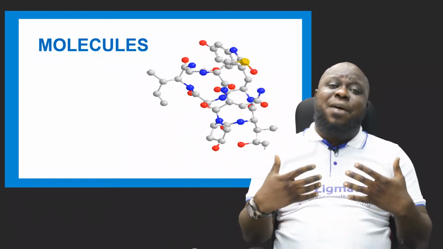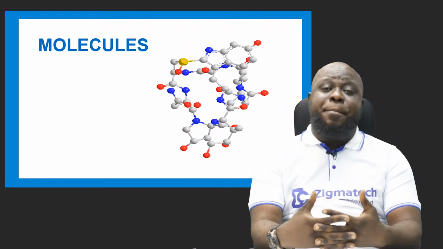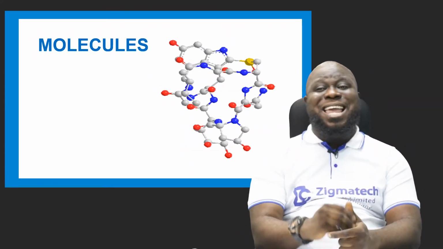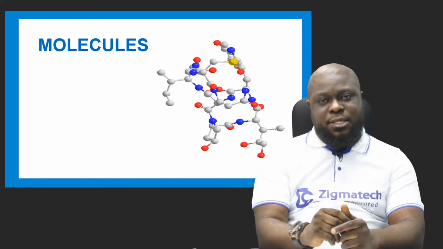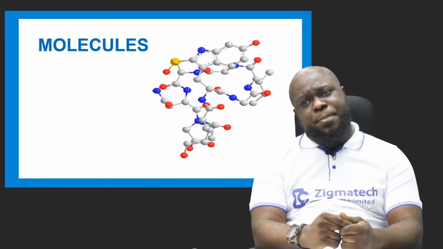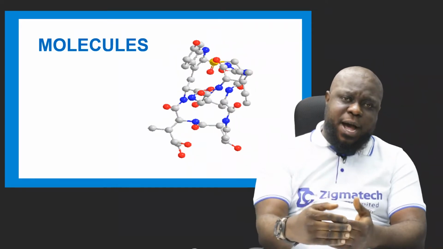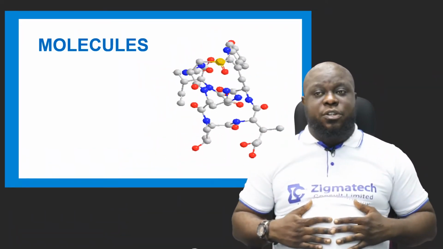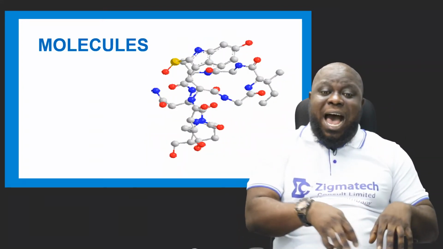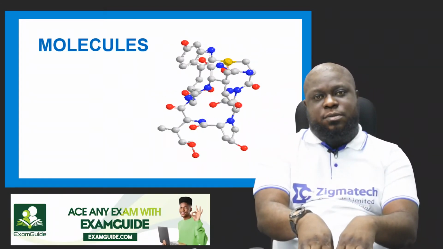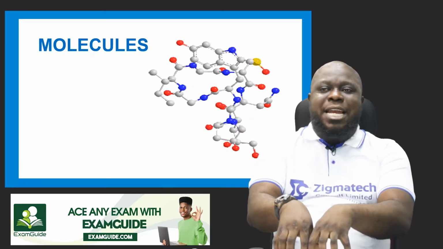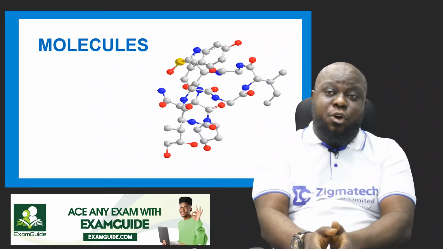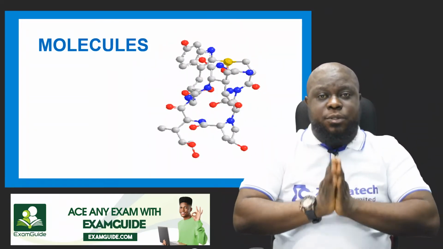But we still did not have an idea about molecules until James Perrin came in 1926. A French scientist, James Perrin, came in 1926 and discovered the molecules. He told us that these molecules are the combination of atoms. The molecules are the neutral part of the atoms. The combination of the neutral part of the atoms, he said, is what forms a molecule.